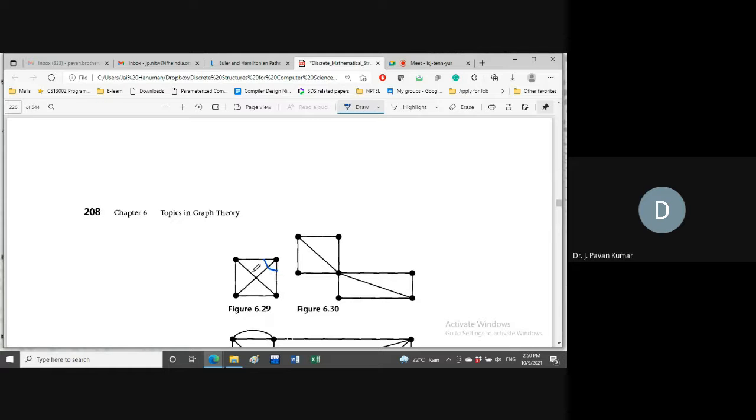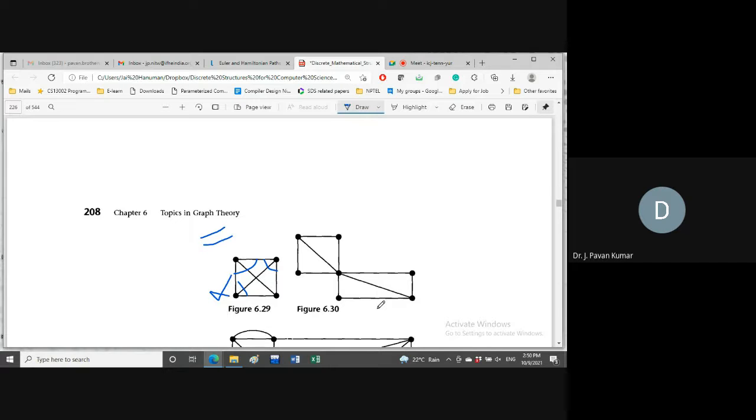For this odd degree is there. This is also odd degree vertex. This is also odd degree vertex. By this itself, we can conclude that if you find one vertex with odd degree, Euler circuit will not exist. Next, if you find more than two vertices of odd degree, then Euler path also will not exist. So 6.29 is not having any one of these. Like Euler circuit does not exist, Euler path also does not exist.